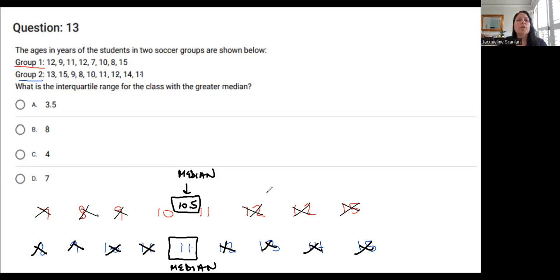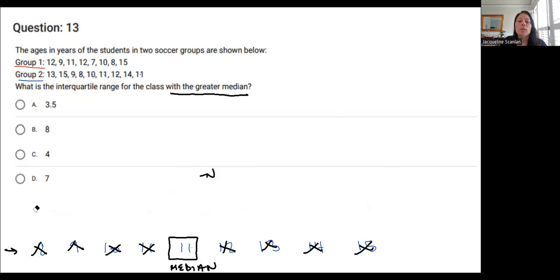All right, that's important because this question says, what is the interquartile range for the class with the greater median? Now, which one's greater, 10.5 or 11? Well, 11 is greater. So now I need to find the interquartile range of group 2. I don't need group 1 anymore because it was not the class with the greater median, so I can forget about it. I don't need to know it.